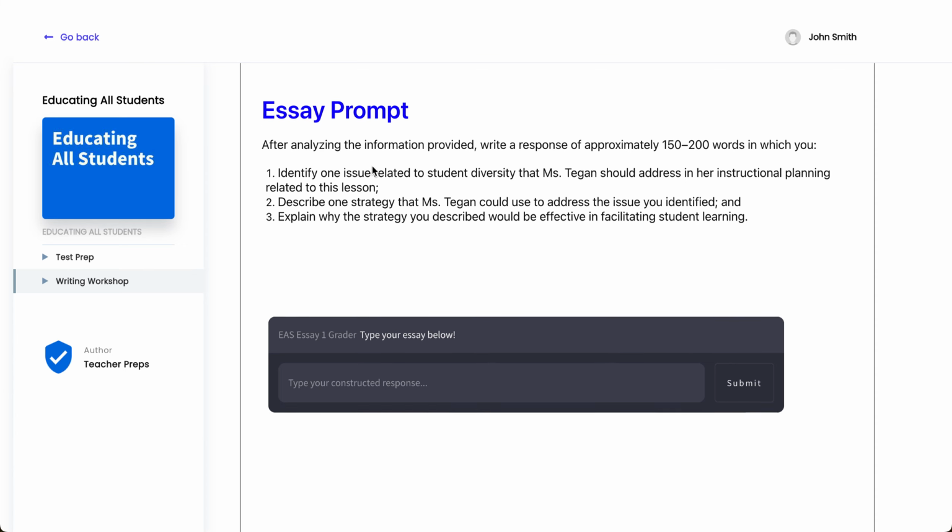And on exam day, you can expect to receive a prompt just like this that will have you do 3 tasks to complete. So let's read these. Task number 1 is to identify one issue related to student diversity that Ms. Teagan should address in her instructional planning related to the lesson, okay? And then the second thing that we need to write about is we need to describe one strategy that Ms. Teagan could use to address the issue that we identified in task number 1. And then 3, explain why the strategy that we described earlier would be effective in facilitating student learning.